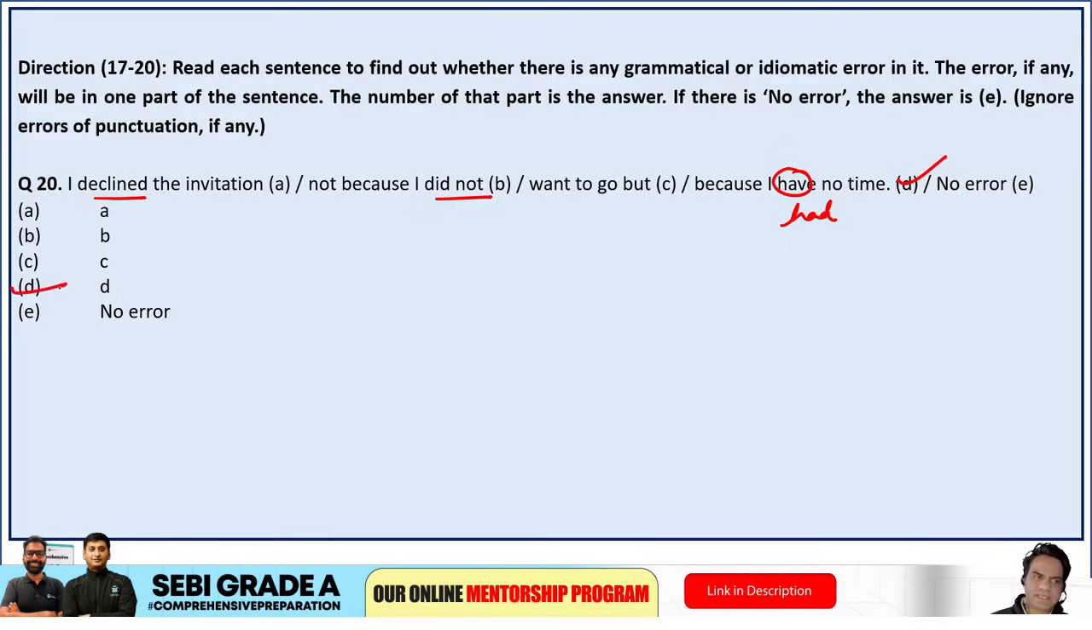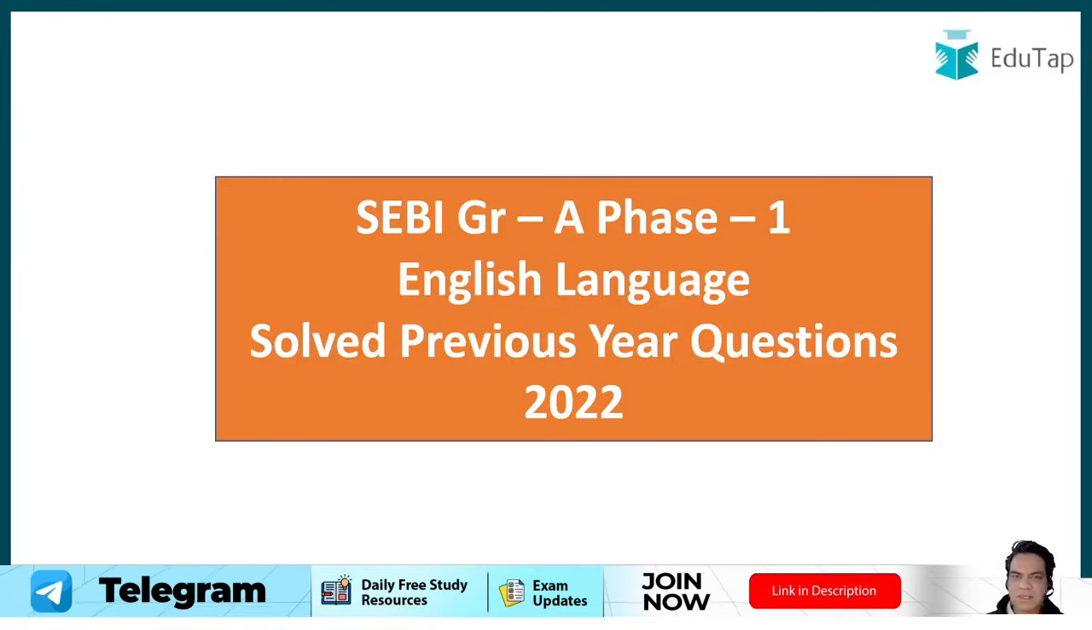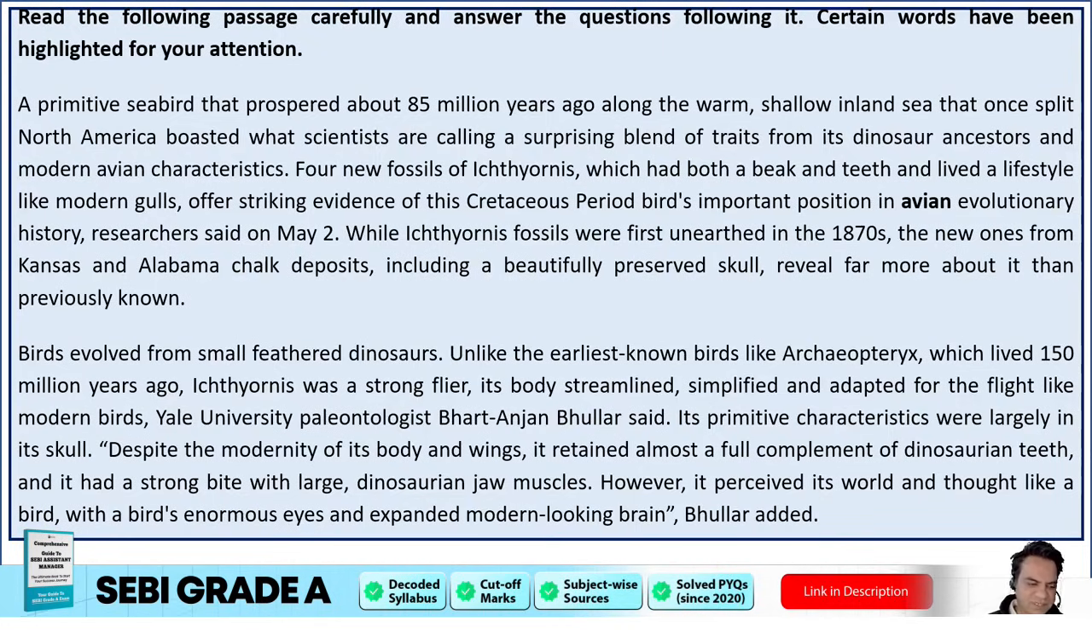So guys, these were the questions asked for English language in your SEBI Grade A Phase 1 exam. So in this video, we are going to cover the previous year questions for the year 2022. So guys, this paper was conducted in 2022, and this is a memory based paper for your SEBI Grade A. Alright guys, chaliye. So let's start with this, guys.